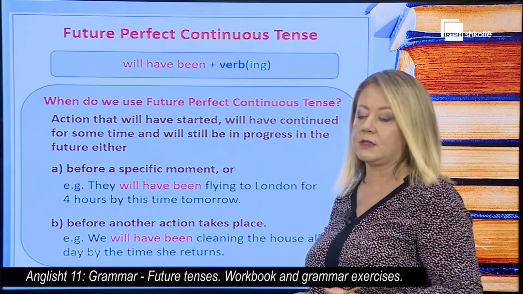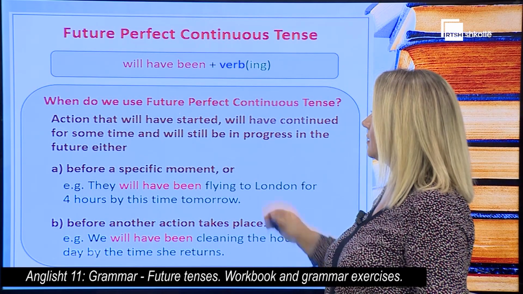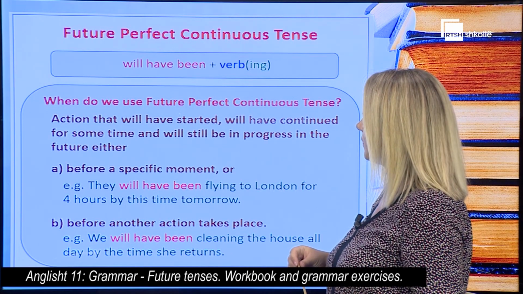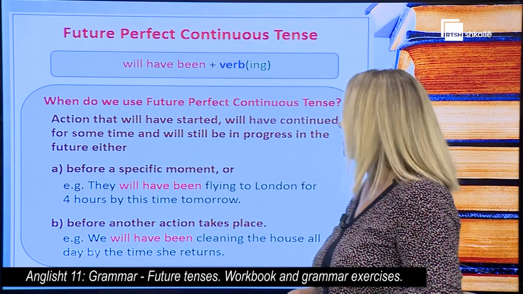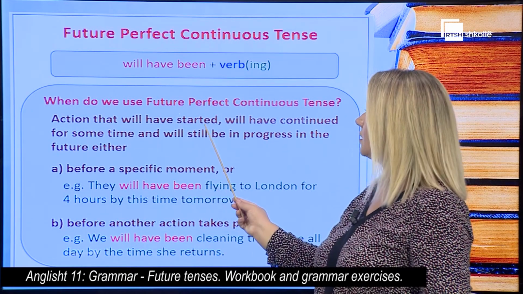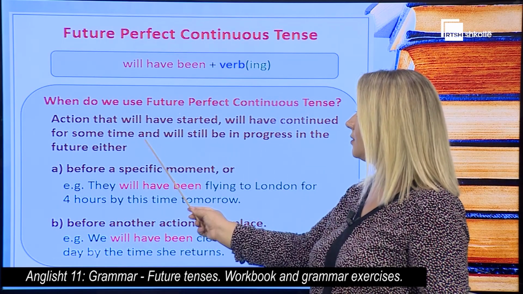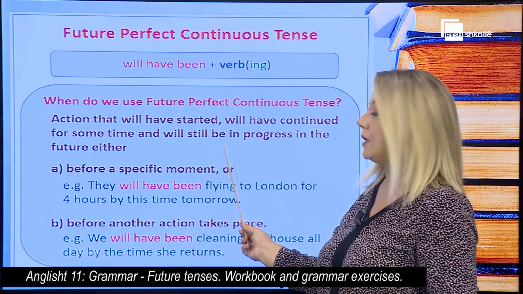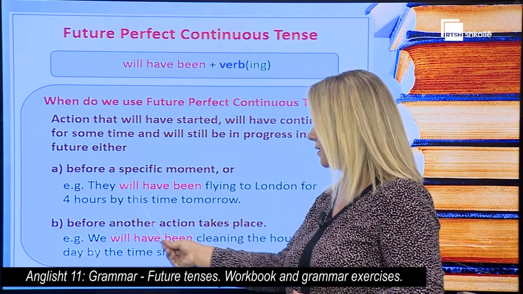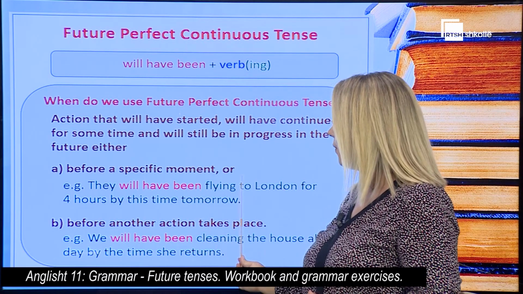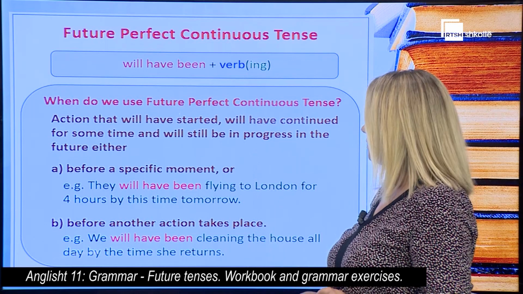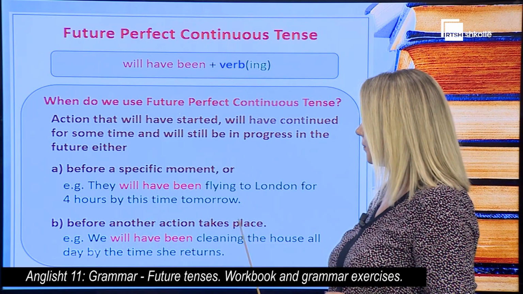Future perfect continuous tense. Its form is will have been plus a verb ending in ing. When do we use future perfect continuous tense? We use it for action that will have started, will have continued for some time, and will still be in progress in the future, either before a specific moment or before another action takes place. Let's see examples for both situations.